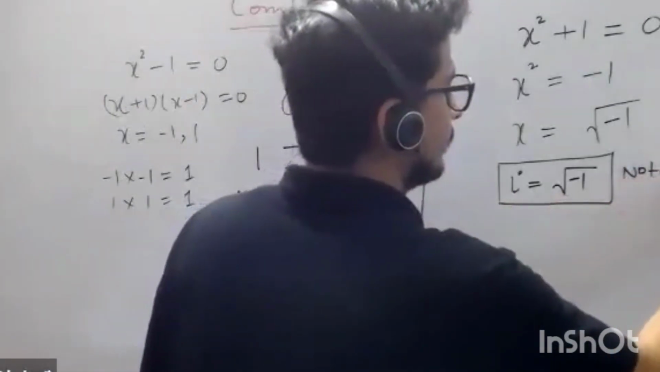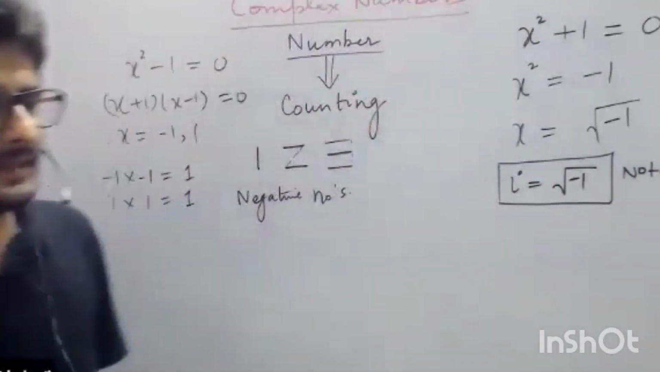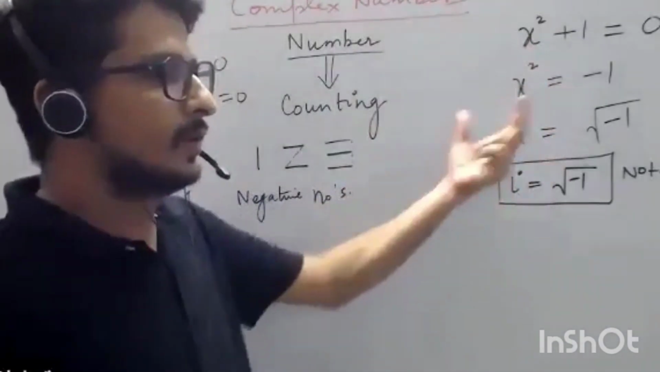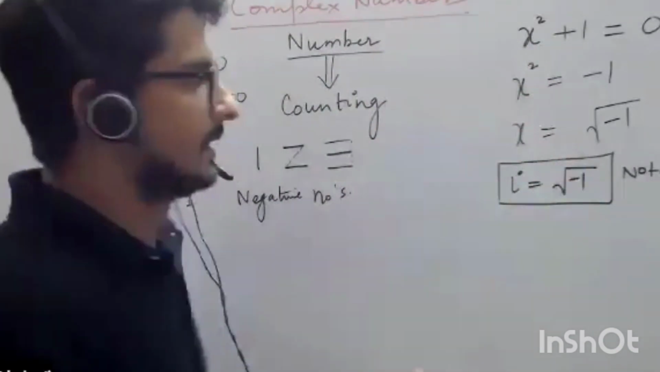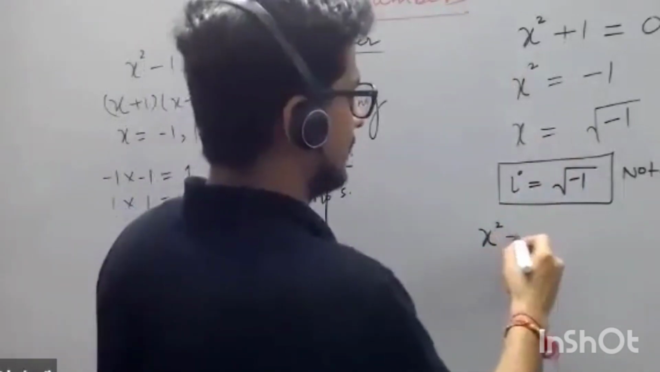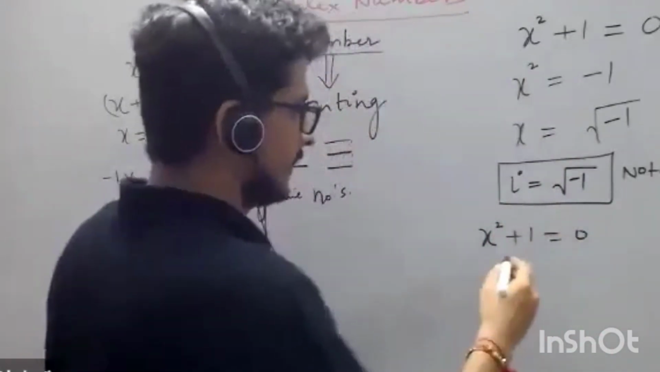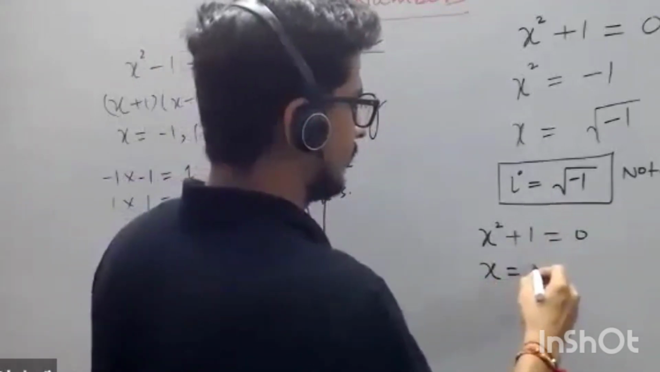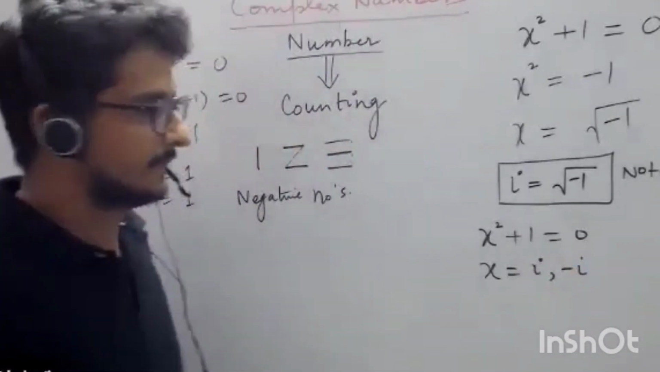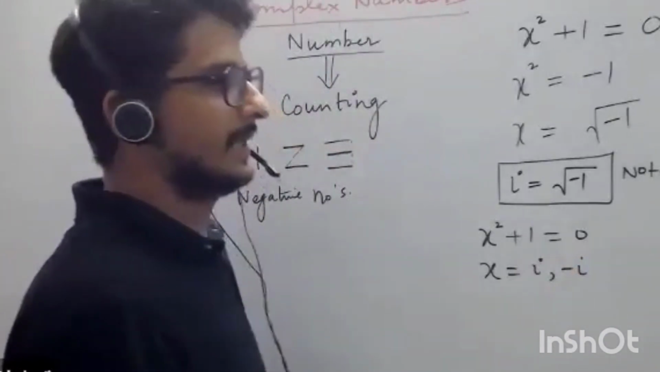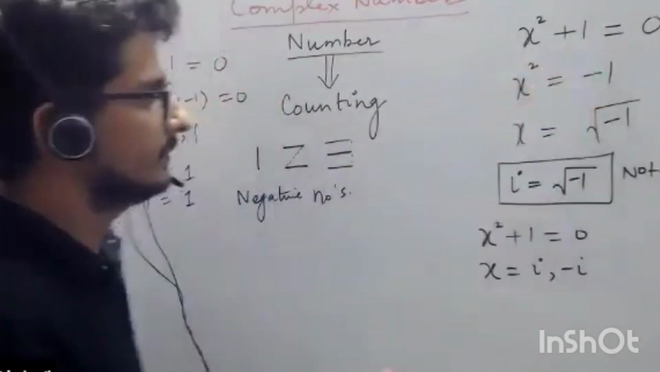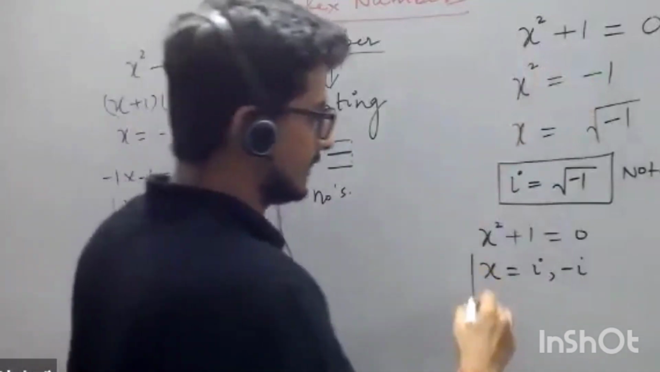This was just a notation, and the problem of doing the algebra was resolved, because if I now write x square plus 1 is equal to 0, the roots are x equal to iota and minus iota. The roots are iota and minus iota. So now we can factorize this also. I can make the factors using this.